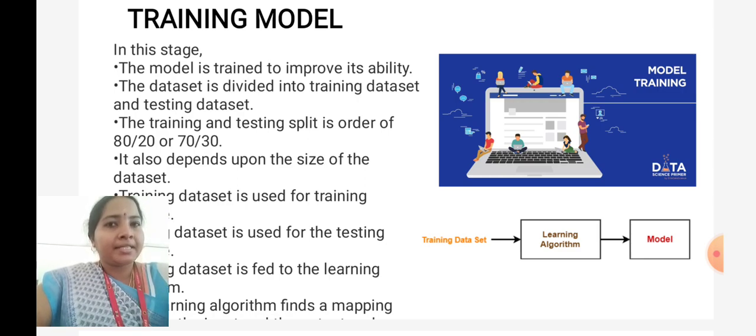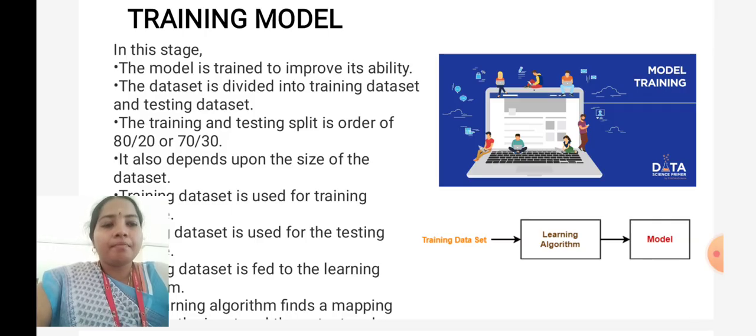The testing data set is nothing but, for example, if we have n number of data, let us take 10. So there are 10 data. In that 10 data, I am going to train the model by using 8 data from it, the first 8 data. The next 2 data I'm going to take as a test data set. Based on it, what will be the output? Again, I'm going to take 8 data sets, but now I'm going to include the 2 past data sets which were used as testing data. I'm going to train it now, and another 2 random data are taken for testing the data set.